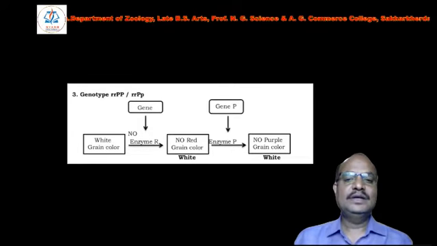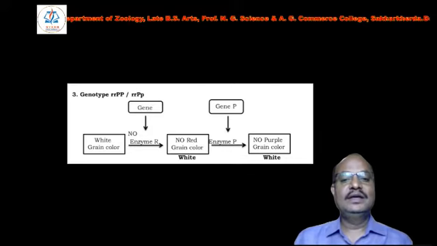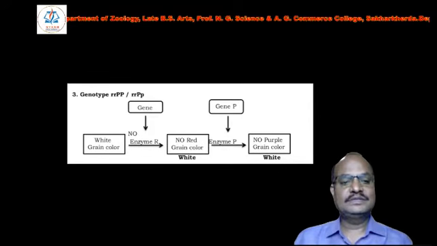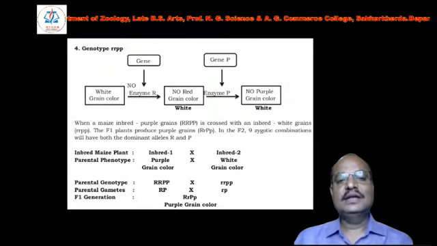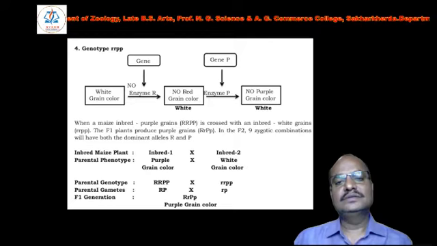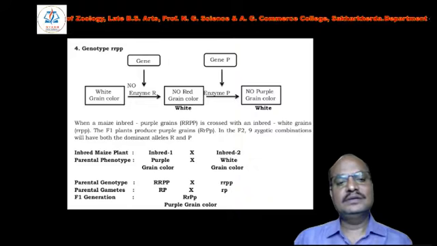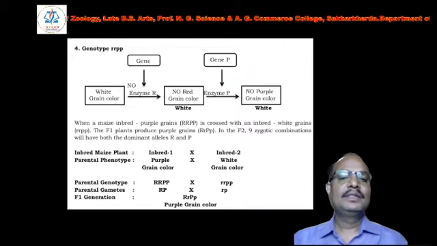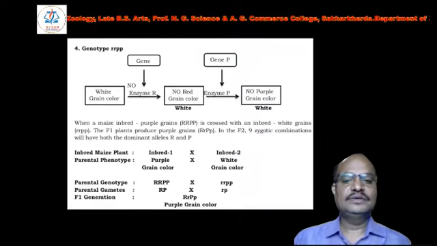Capital P exerts its effect only when enzyme R, that is capital R, is present. In the last case, when both partners are in homozygous recessive condition, no enzyme R and no enzyme P exert their effect, and the grain color remains white.